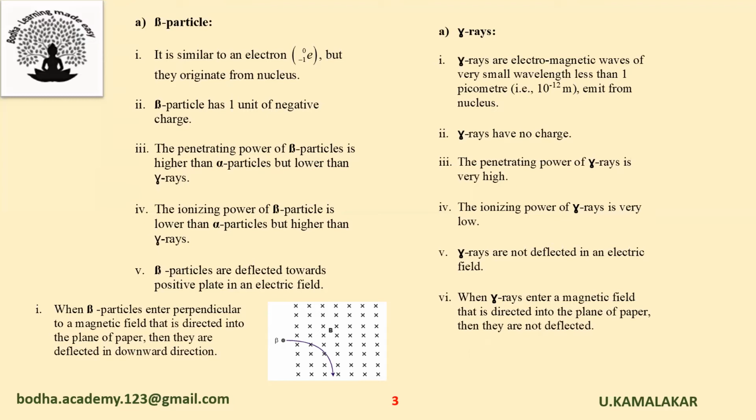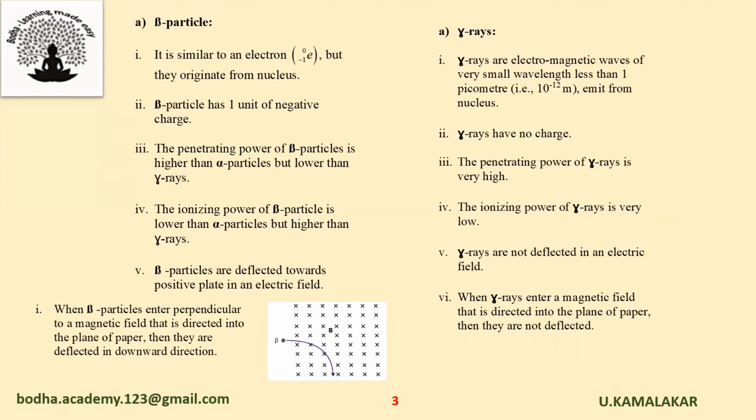Beta particles are deflected towards the positive plate in an electric field. When beta particles enter perpendicular to a magnetic field that is directed into the plane of paper, then they are deflected in downward direction. Next one, gamma rays.